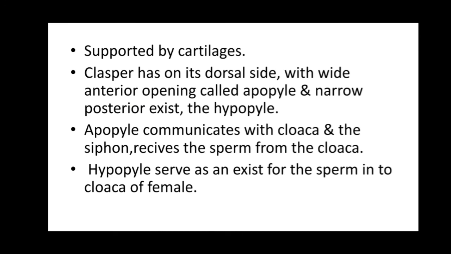Now, the copulatory organ, that is the claspers, is supported by cartilages. The claspers have on the dorsal side a wide anterior opening called the apopyle and a narrow posterior exit called the hypopyle. The apopyle communicates with the cloaca and the siphon, and receives the sperm from the cloaca. The hypopyle serves as an exit for the sperm into the cloaca of the female. So the claspers are the copulatory organs that help the male convey the sperm to the female.